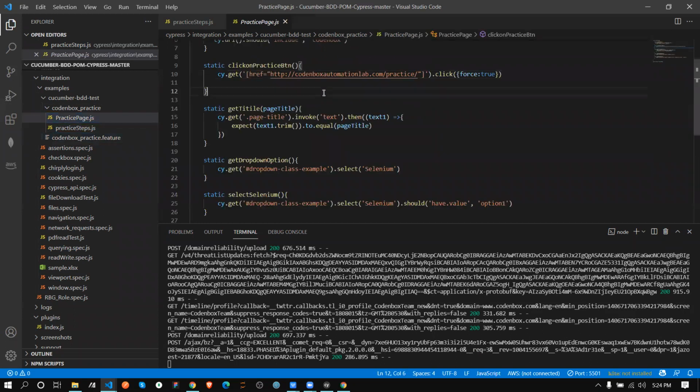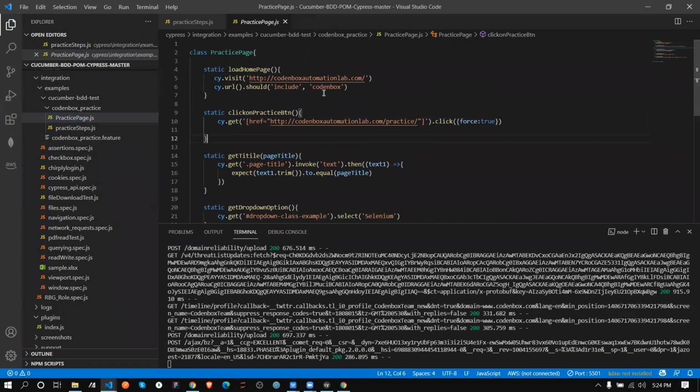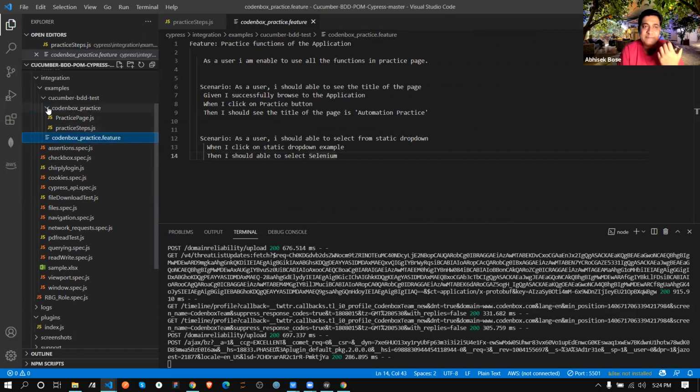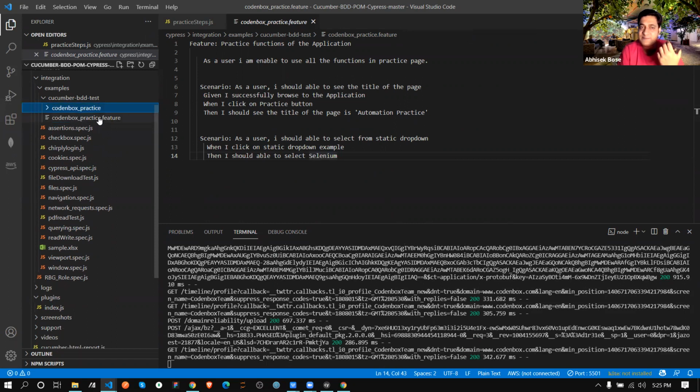What is this? Here, can I see any file under codeinbox underscore practice dot feature? No, this is like your home address, where you are defining what those things are.